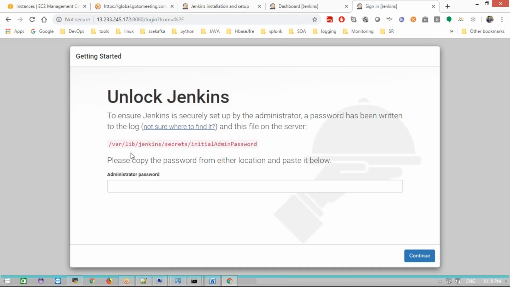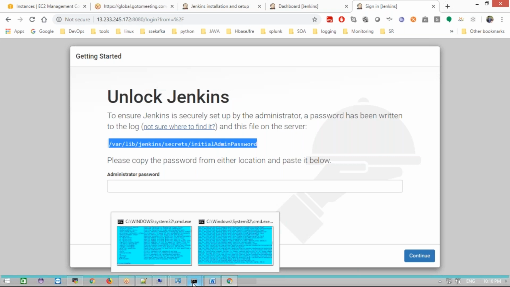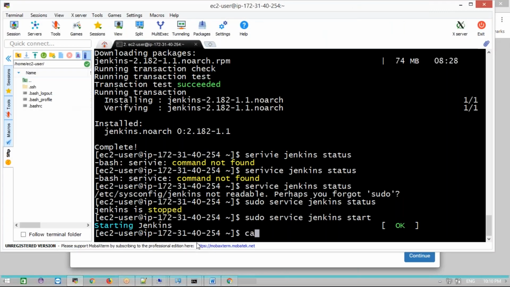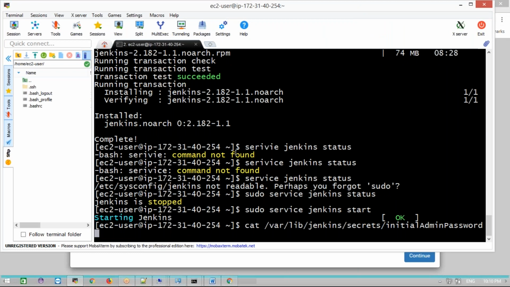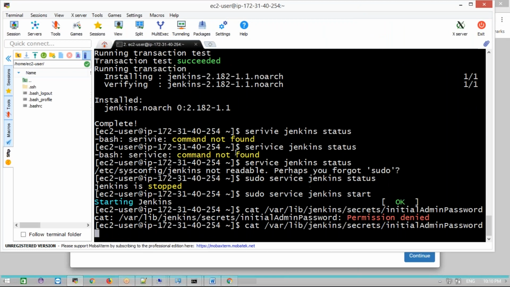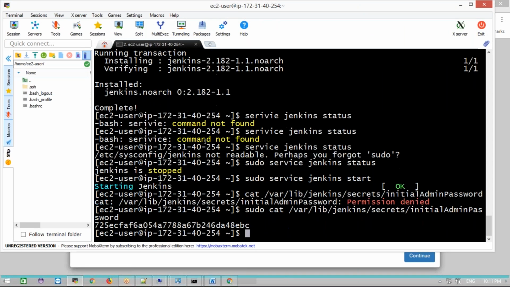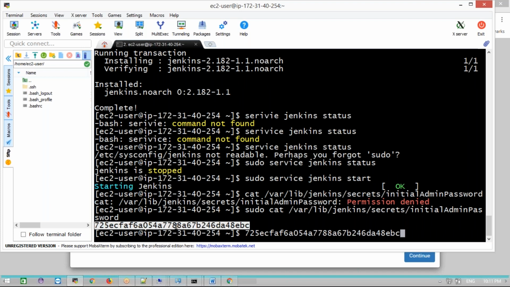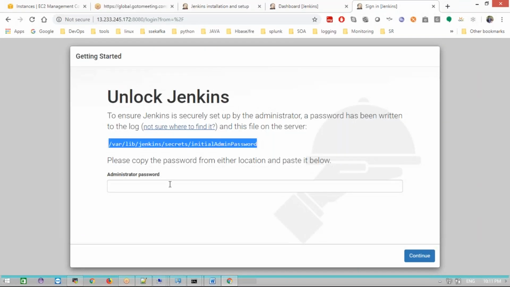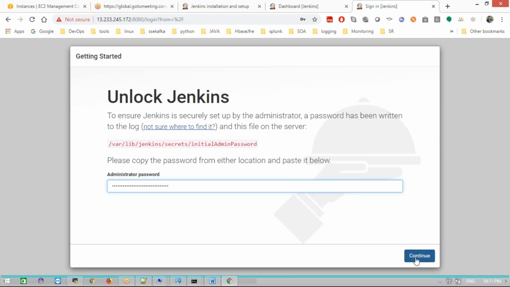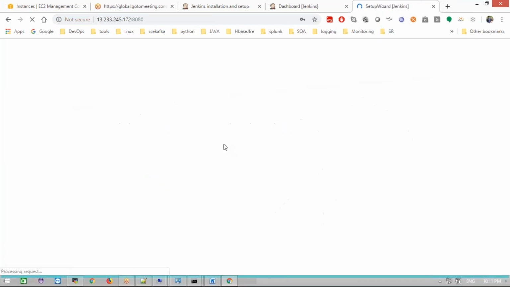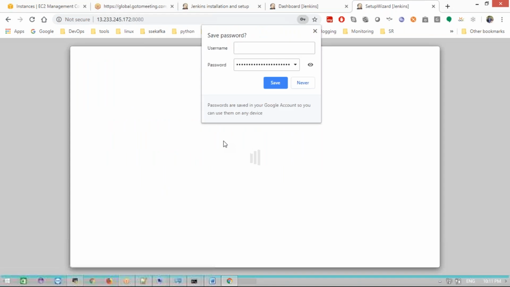This is the first time. If it is a Windows system, it will also ask for the password, and it will give some path. Open this file first. Go to your Linux server and open this file. It will ask for sudo permissions, so give sudo and enter it here. This is the initial password. Copy and paste it here, then go to continue. In this file we have the initial password, so keep it in the password manager.